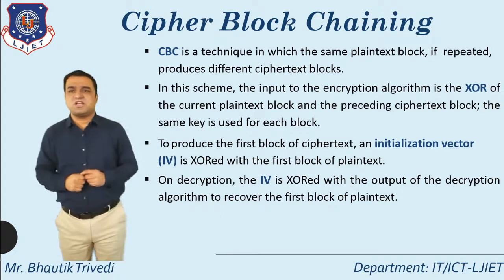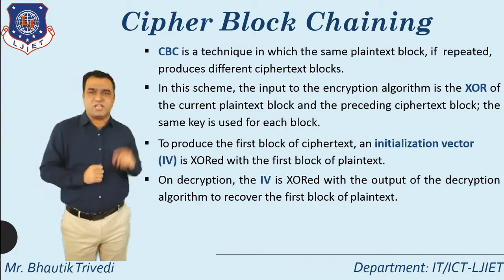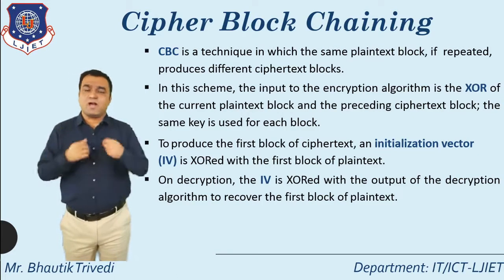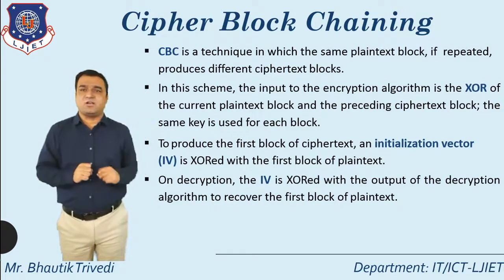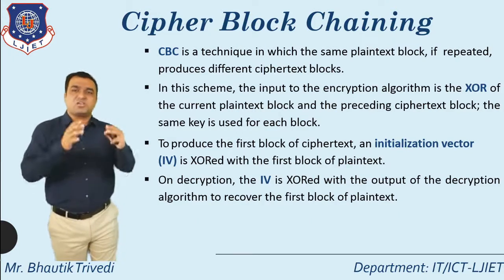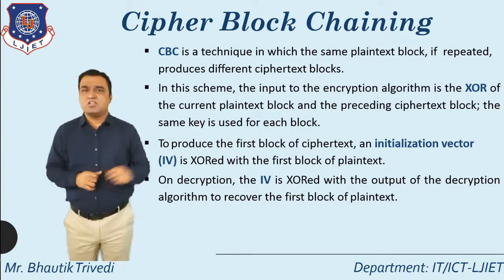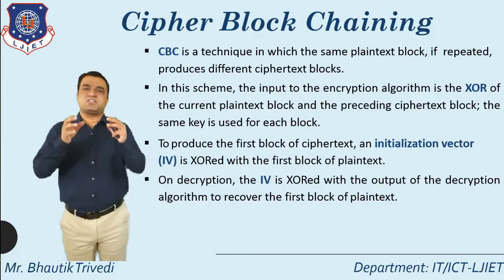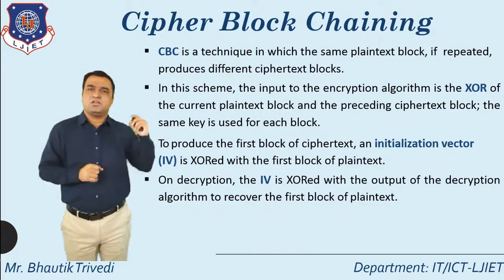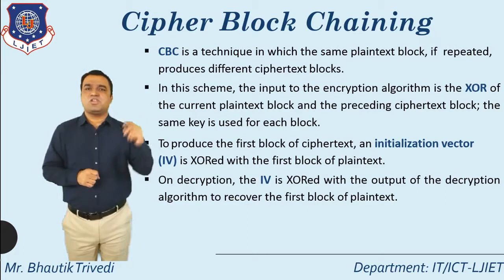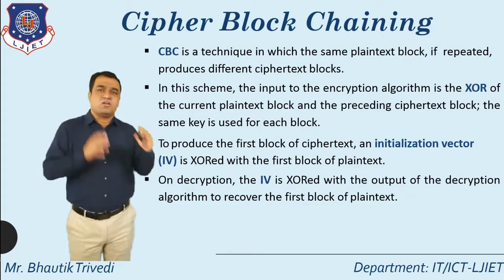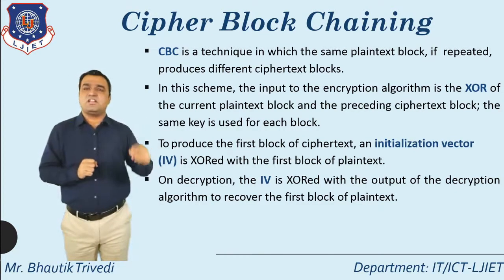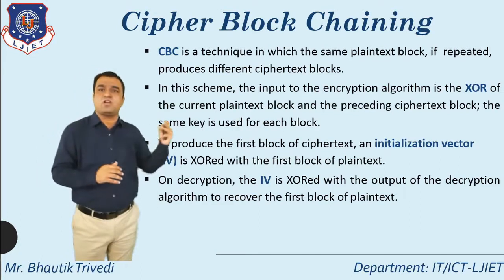What is the meaning of CBC here? Cipher block chaining. So here we are using the concept of chaining, but how? I will explain each and every term of this particular technique. So let's start with the concept of CBC. CBC is a technique in which if the same plain text block is repeated, it produces a different ciphertext block. What is the meaning of that? If the plain text block is the same, it generates a different ciphertext block for that.